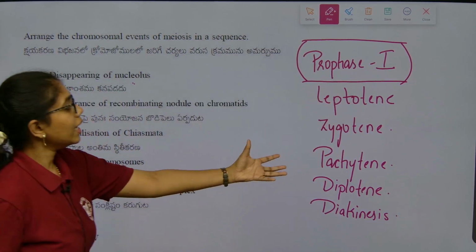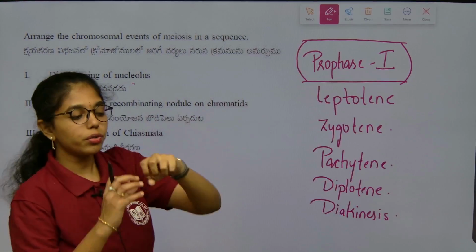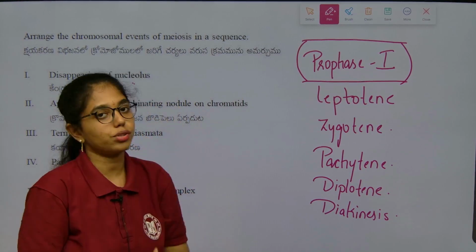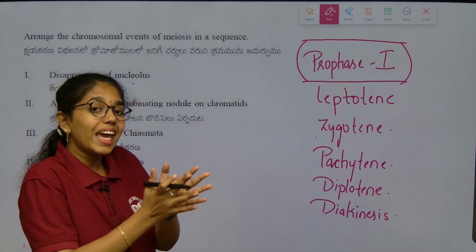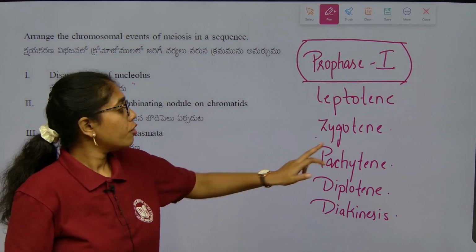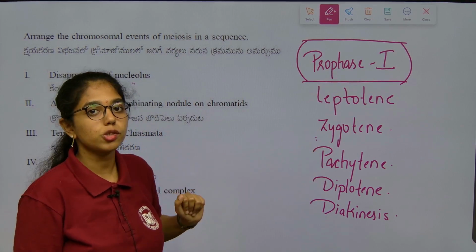So if you clearly look, in leptotene what happens? Leptotene stage is observed where chromatid threads will be attached to the nuclear membrane. Next, in the zygotene stage what happens? Pairing of the chromosomes takes place, formation of synaptonemal complex, tetrad, bivalent chromosomes are observed.